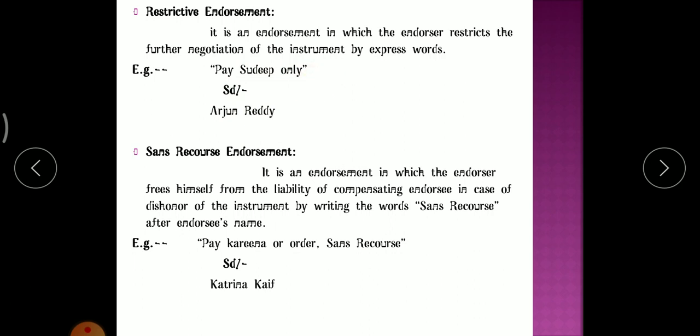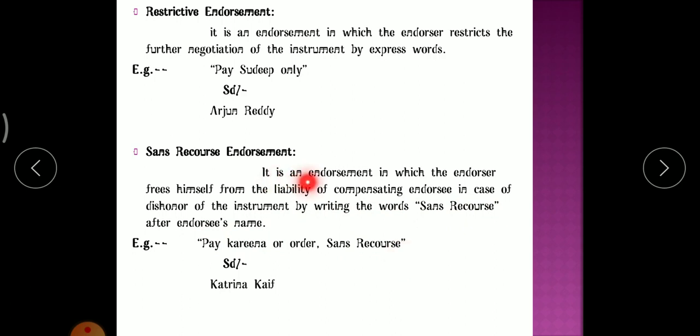Clear? Next, Sans Recourse endorsement. It is an endorsement in which the endorser frees himself from the liability of compensating the endorsee in case of dishonor of the instrument, by writing the words Sans Recourse after the endorsee's name. Now one more thing. Suppose he writes the endorsee's name, his name and his signature. But sometimes if the cheque is dishonored, then in order to avoid the risk, what will he write? He will write Sans Recourse in front of the endorsee's name.